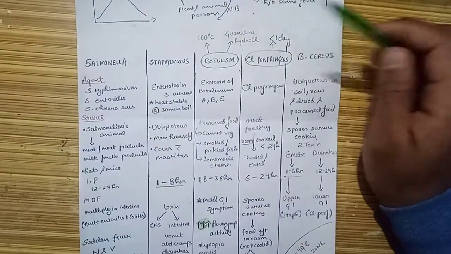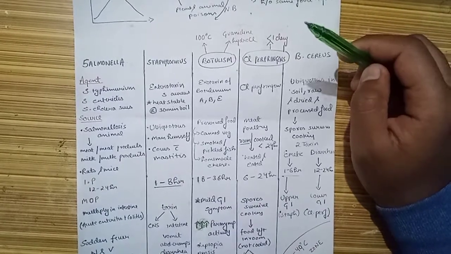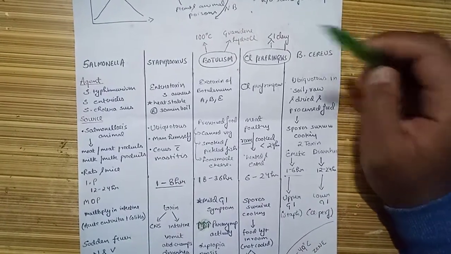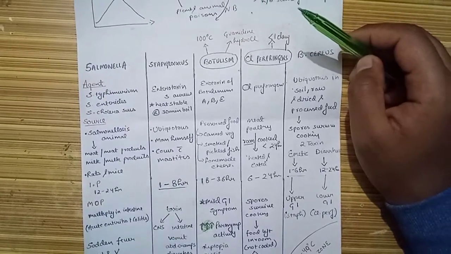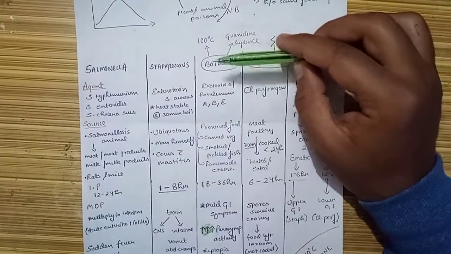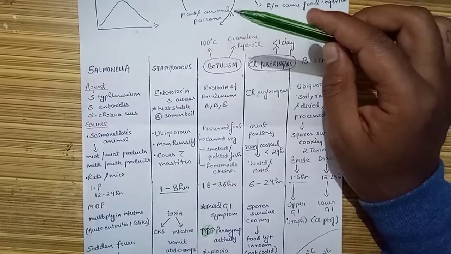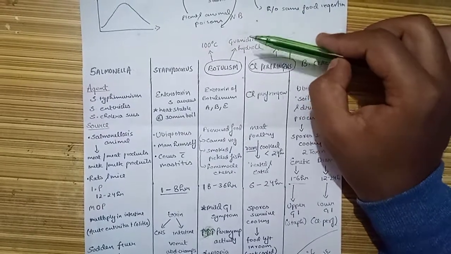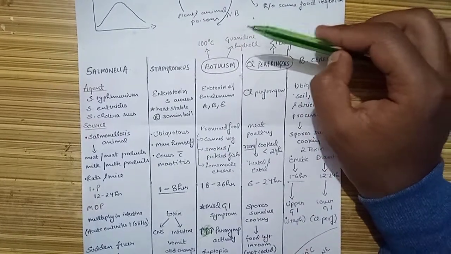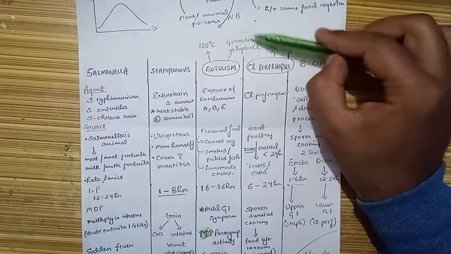Talking about botulism-induced food poisoning, the first point is that it is the deadliest, and two-thirds of patients suffering from botulism die. Two important points: heating or cooking the food at 100 degrees Celsius before eating can prevent botulism, plus guanidine hydrochloride is an important drug that prevents the binding of these toxins to our nervous system.